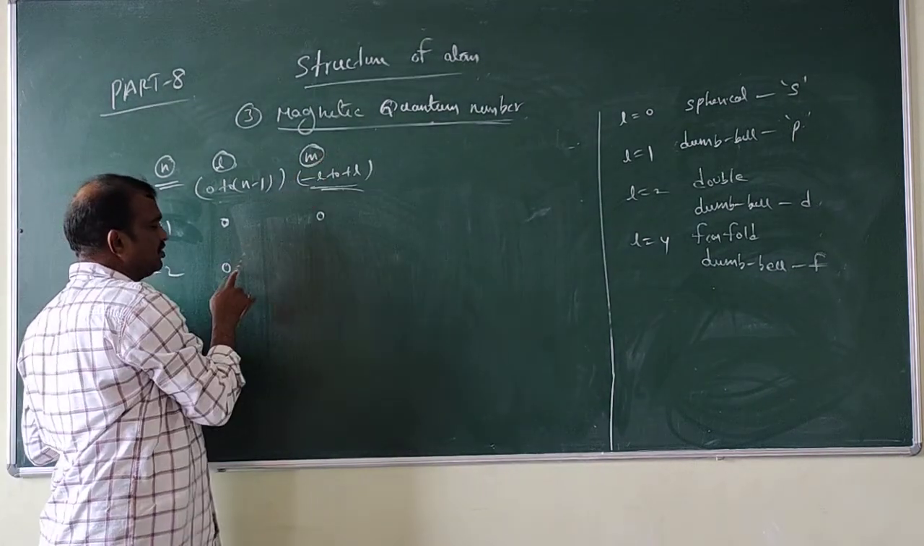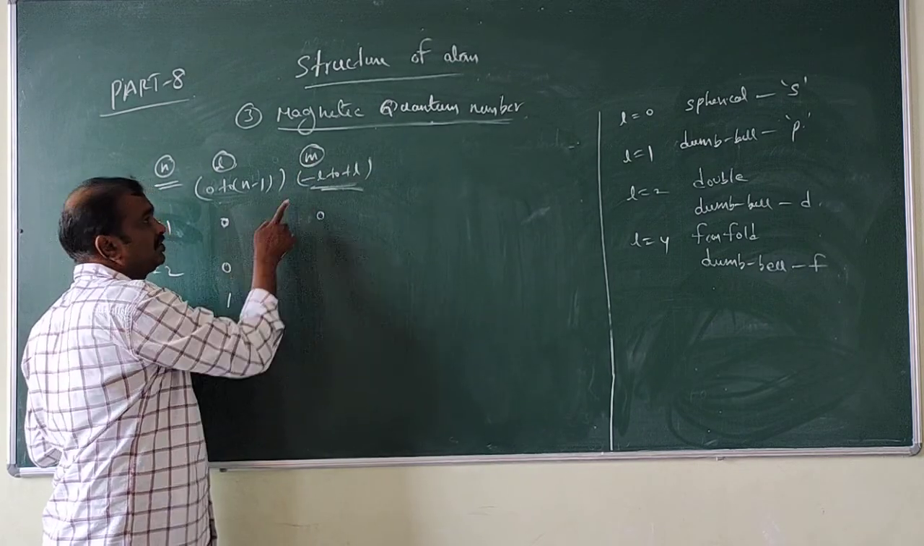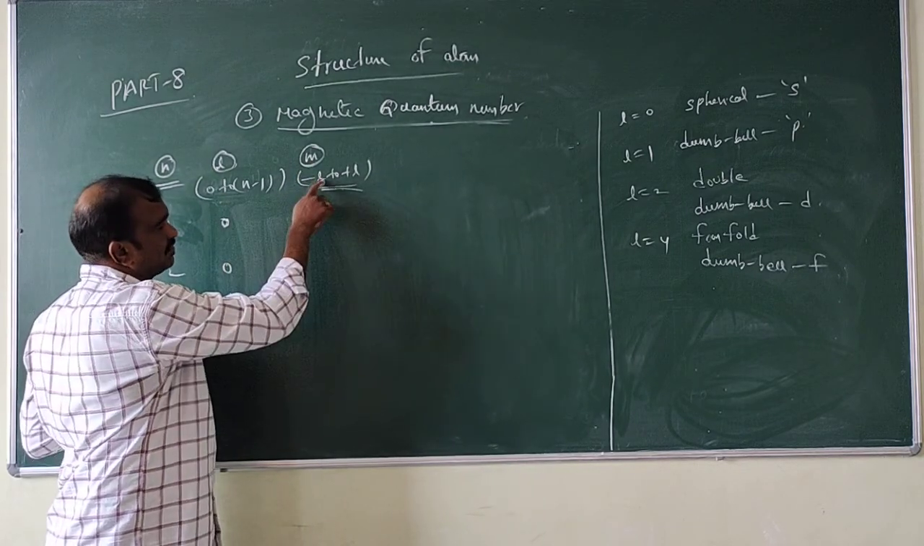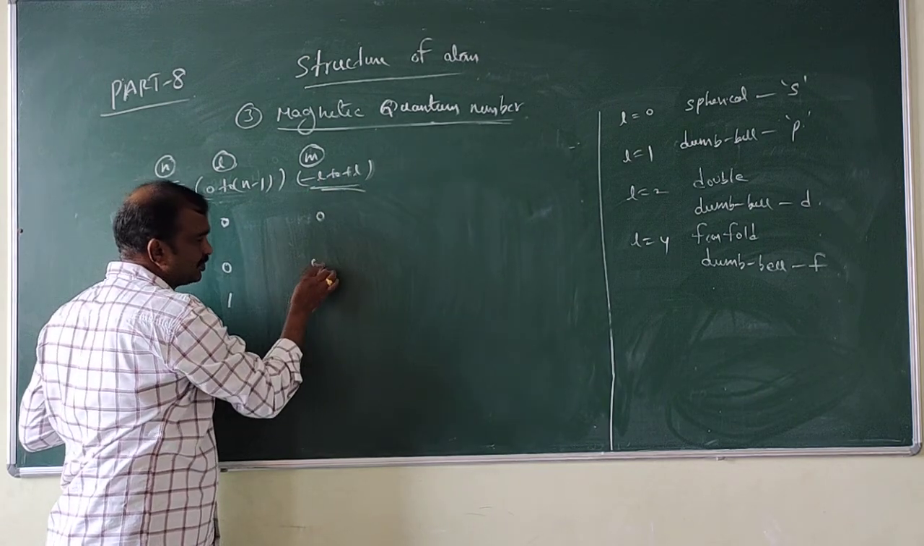So now L is equal to 0. L is 0, so M runs from minus 0 to plus 0. That means 0 only will come.